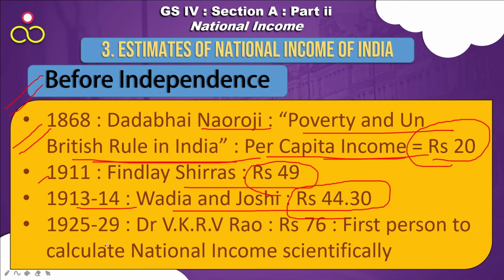It was only during 1925 to 29 that Dr. V.K.R.V. Rao calculated it as rupees 76, and he was the first person to calculate it in a scientific way. There was proper methodology used to calculate it. So we can consider rupees 76 as one of the correct per capita incomes.